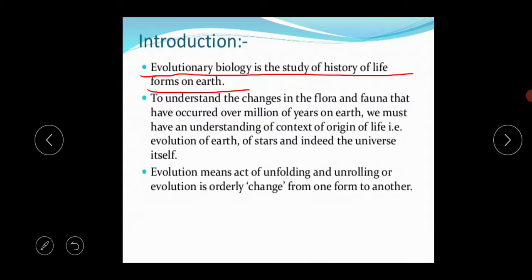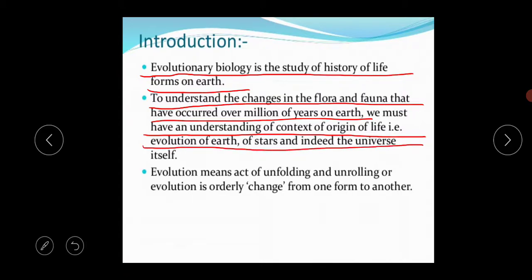Through evolutionary biology, we understand the changes in the flora and fauna that have occurred over millions of years on earth, and we must have an understanding of the context of the origin of life, that is, the evolution of earth, stars, and indeed the universe itself.